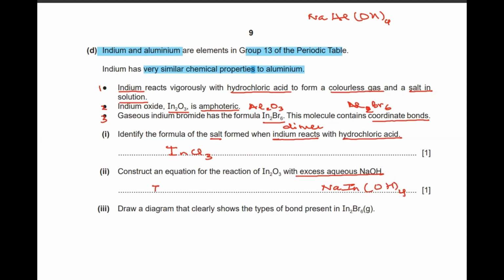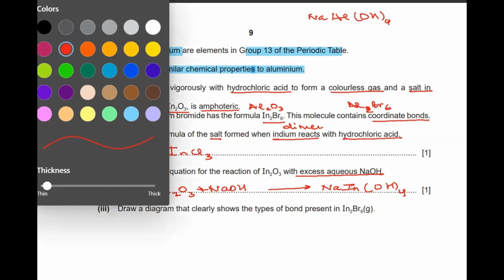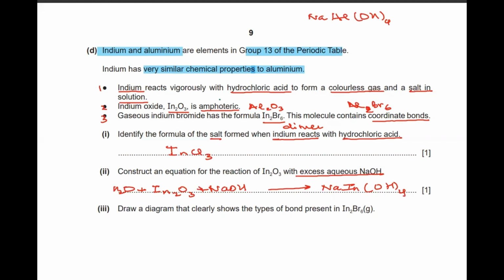And let's write down the remaining equation for that. In2O3, when it reacts with sodium hydroxide, I've already written down one of the products here, and this is excess aqueous NaOH. So I'll also have water here. Now what I have to do is balance my equation. So let me balance the equation. I'll have 3 here and 2 will be here in order to have this as 4. 4, 3 plus I have here 2 NaOH. So this is my balanced equation.